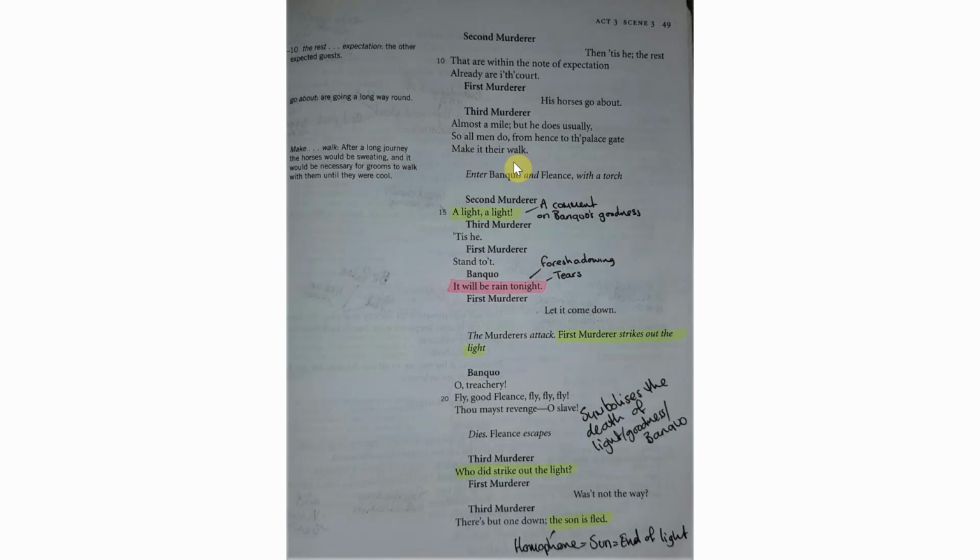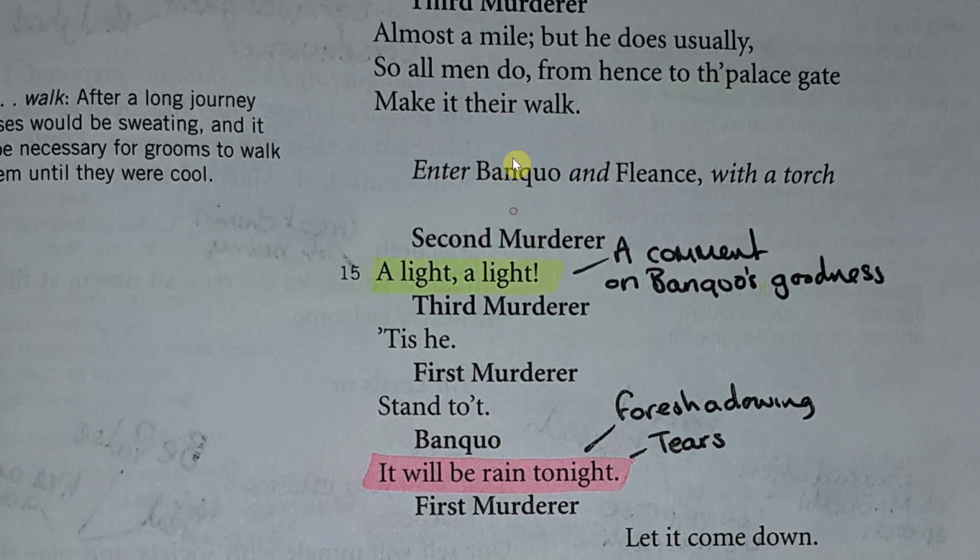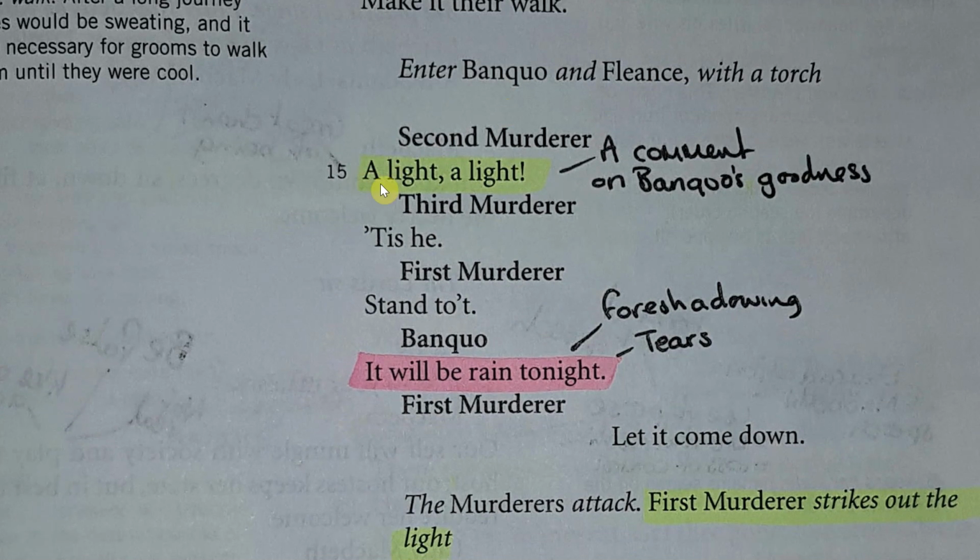We then have another reference to light. When they see Banquo in the distance, the second murderer says, "A light, a light." Could this be a comment on Banquo's goodness? Could this be a comment on him seeing someone that is good in the distance? Obviously, literally as well, he's talking about Banquo carrying the light. But that image itself is quite metaphorical of Banquo being the person to carry goodness in these really difficult times in Scotland.